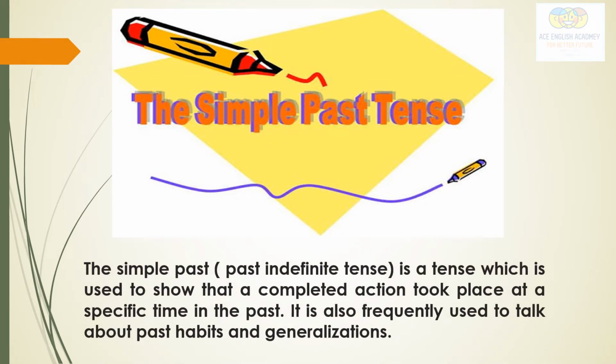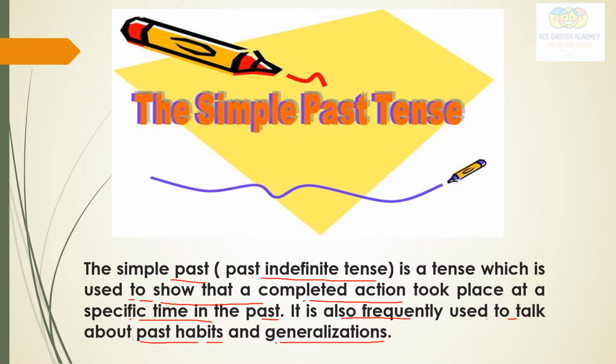The simple past or the past indefinite tense is one and the same thing. Simple past or past indefinite tense is a tense which is used to show a completed action that took place at a specific time in the past. It talks about a completed action which happened at a particular time in the past. It is also frequently used to talk about past habits and generalizations. Let's understand it in detail.